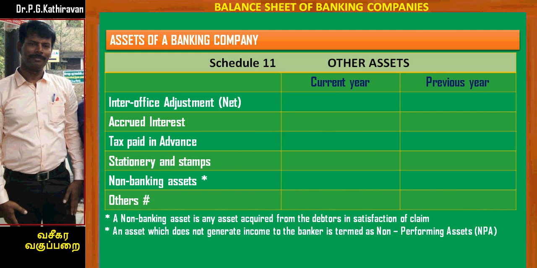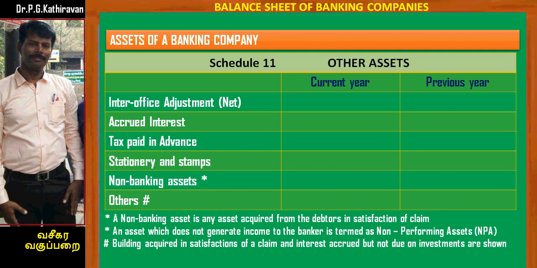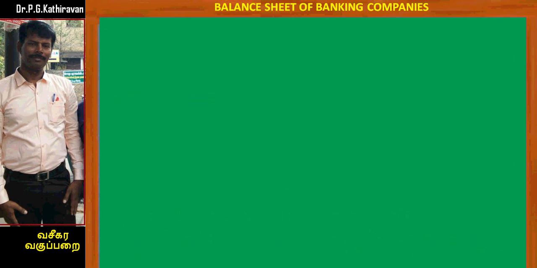An asset which does not generate any income to the banking company is termed as non-performing asset, in short NPA. Building acquired in satisfaction of a claim and interest accrued but not due on investment are shown under the head other assets, but the heading other assets does not include gold.